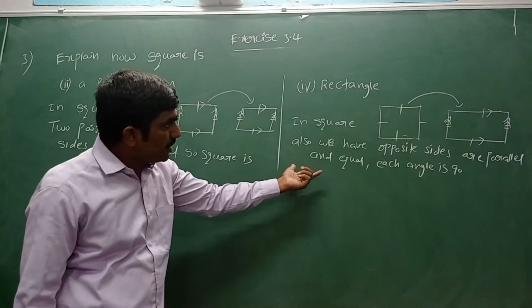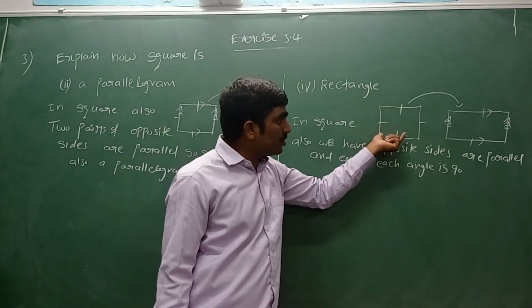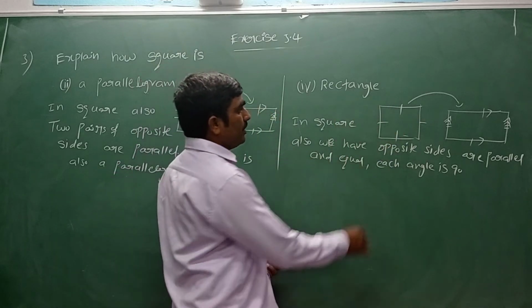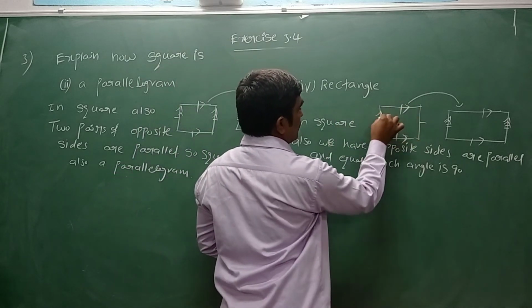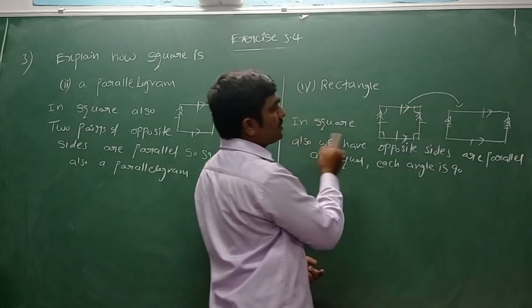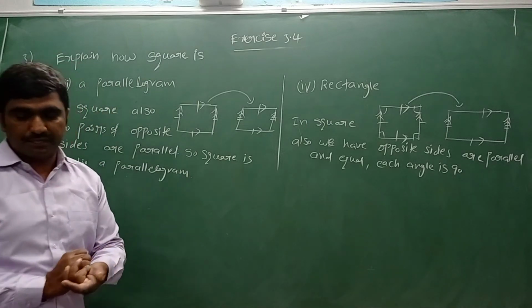This information is enough to say how square is a rectangle, right? In square also we have opposite sides parallel and equal and each angle is 90 degrees. So that is the way we need to write the explanation.